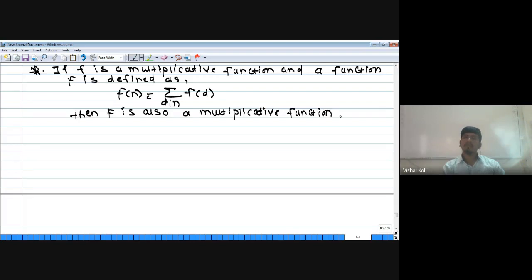Here we are given that small f is a multiplicative function, that is, for m and n having GCD equal to 1, f of m into n is nothing but f of m into f of n. We have defined a function capital F such that capital F of a positive integer n is the summation over d divides n of f of d, that is, the sum of all the values of f of d as d runs over all the positive divisors of n. From that we have to prove that capital F is also a multiplicative function. See its proof.